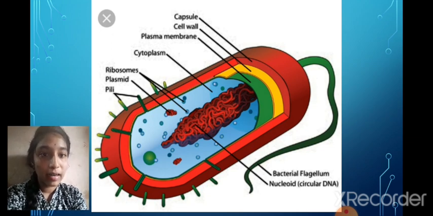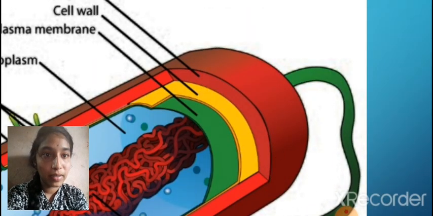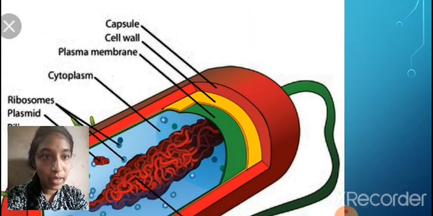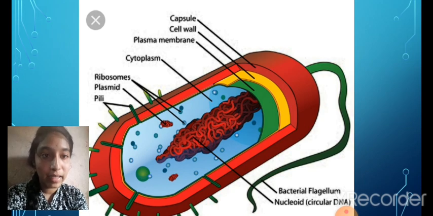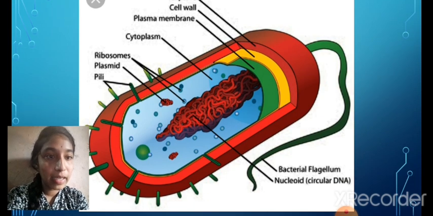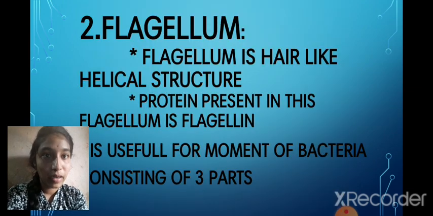The red outer layer here is the capsule. You can see that it is very thick and protects the outermost layer of the bacterium.